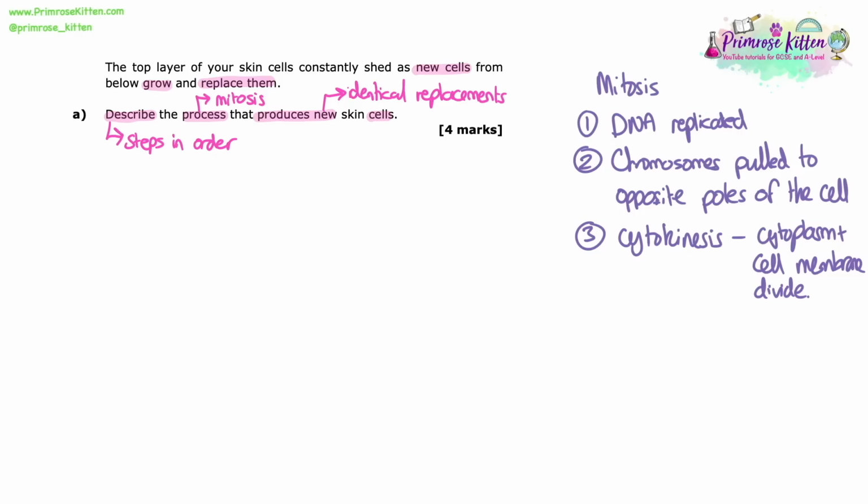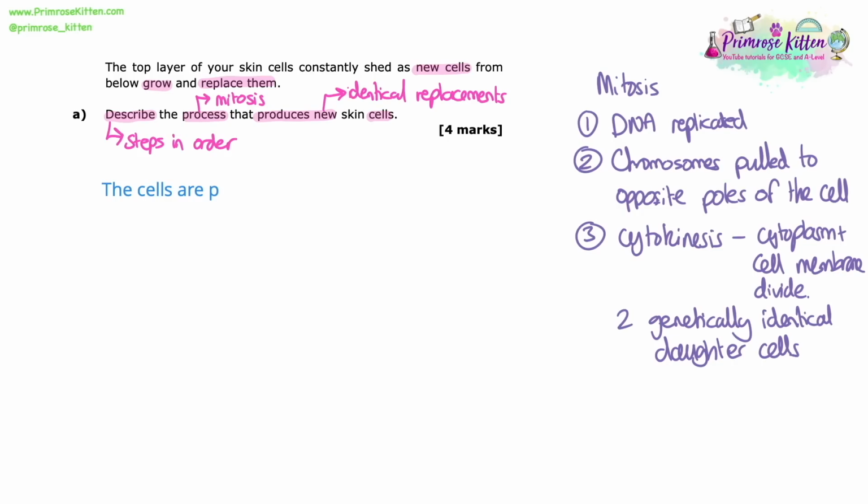And with all mitosis questions, whether they're long answer or short answer, we should try and always make sure we end with what gets formed. So two genetically identical daughter cells. That phrase should always be something that we end or add to mitosis questions, because that's what's going to give us the marks. Okay, so I'm going to type out my answer just so it's a little bit clearer for you, because it's going to be quite a long one.